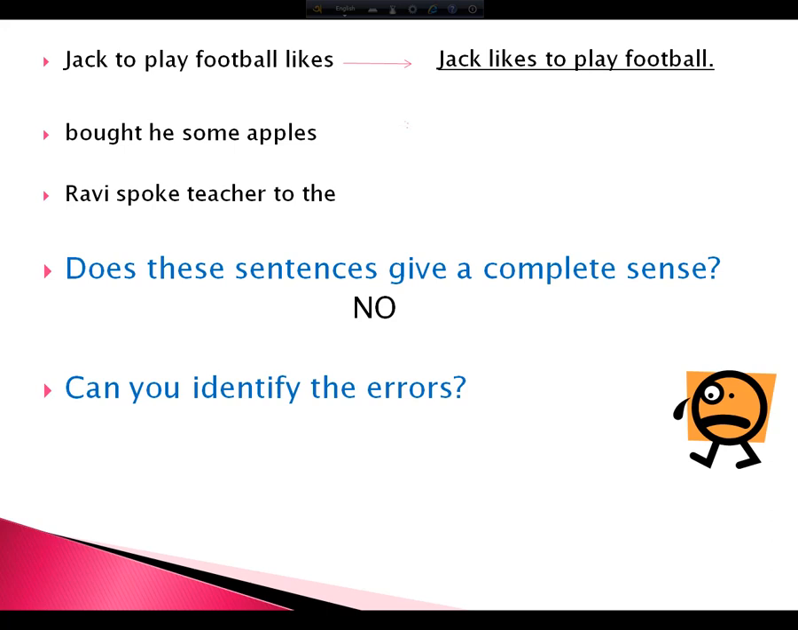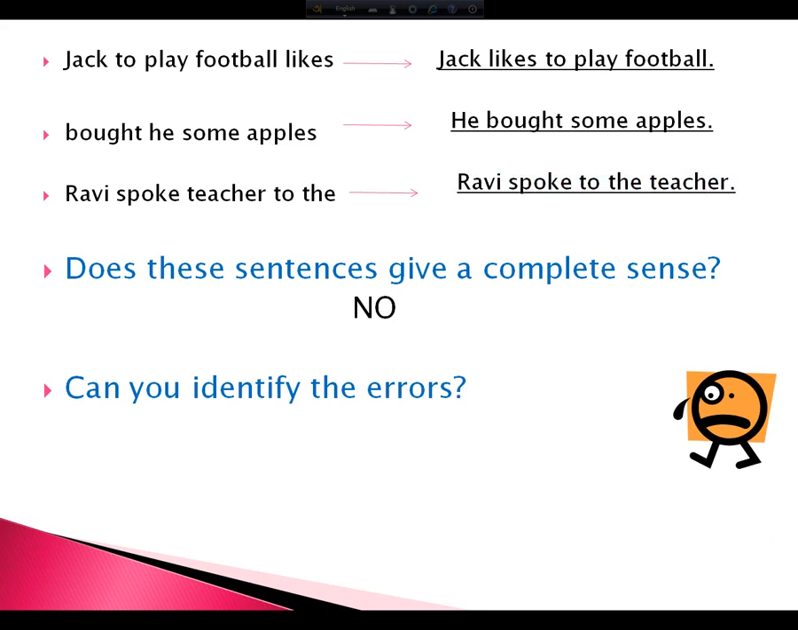Let's look at the second example. Bought he some apples? He bought some apples. Ravi spoke teacher to them. It doesn't mean anything. It doesn't even make a complete sense. So the correct sentence should be Ravi spoke to the teacher. So we have understood that a sentence always gives us a proper meaning.